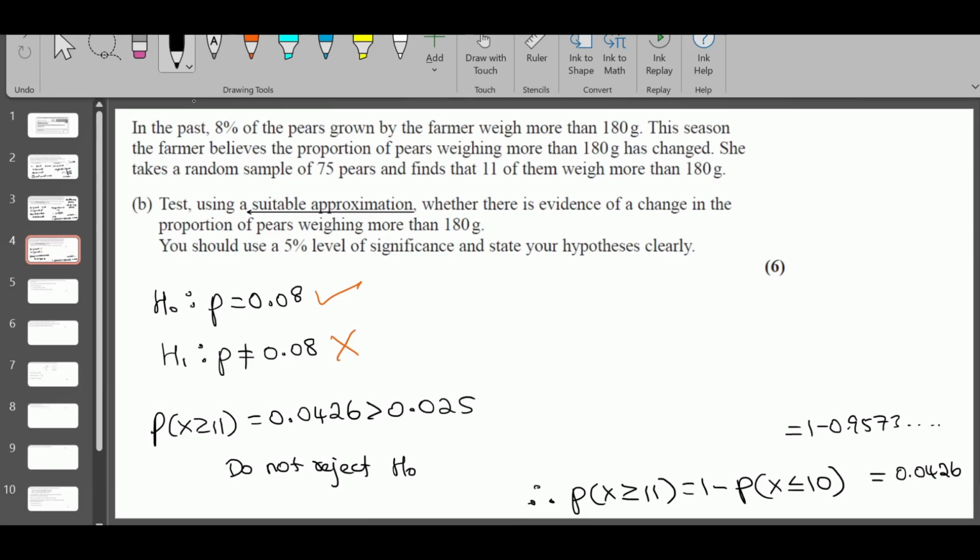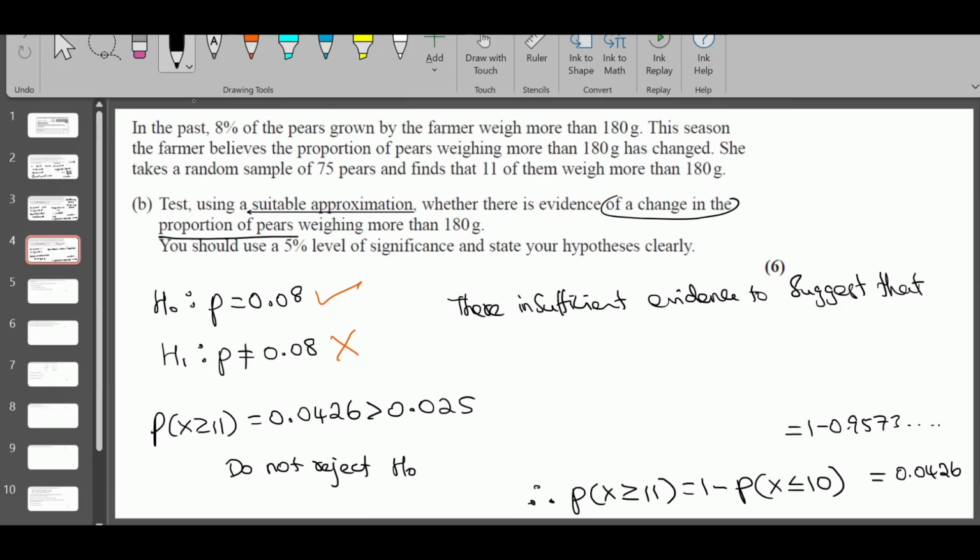We are rejecting this, so you need to write there is insufficient evidence to suggest that there is a change in the proportion of pairs weighing more than 180 kg. Just need to write that. You need to write the conclusion, otherwise you will lose marks.